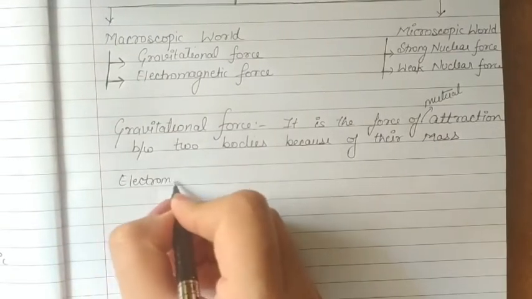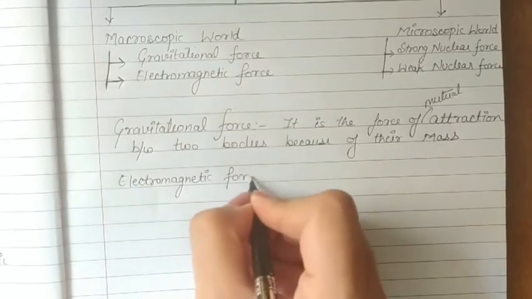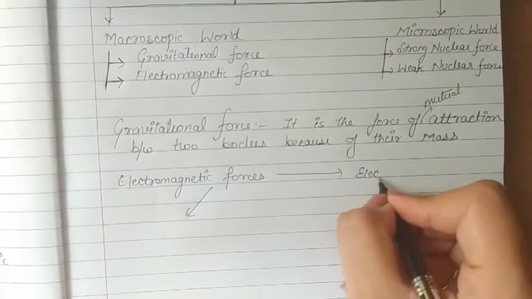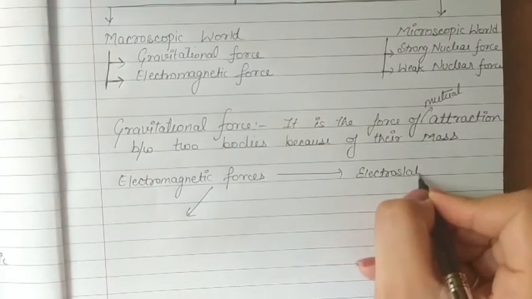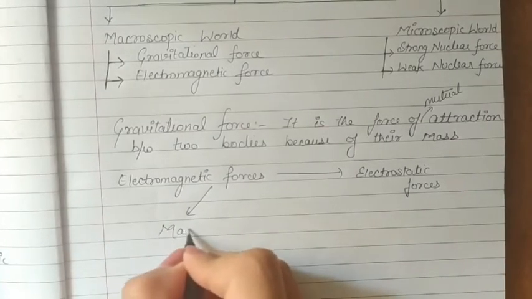Electromagnetic force has two possible faces, right? First is electrostatic force and other one is magnetic force.